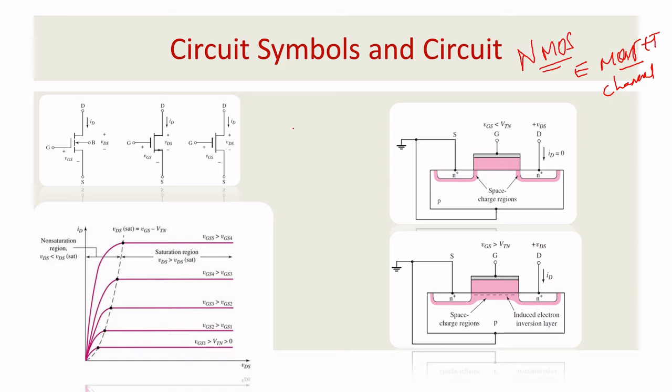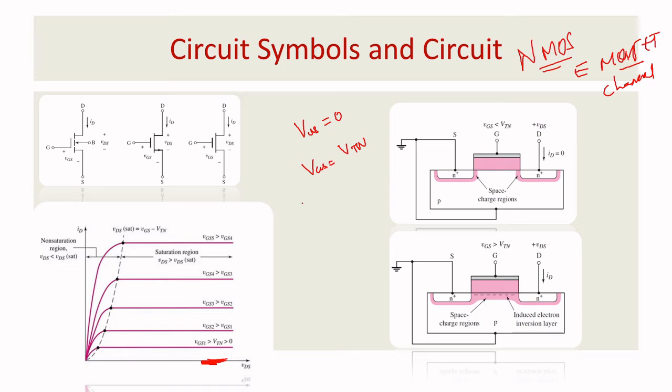See, when you are giving VGS, consider when VGS is 0, there is no channel. So electrons will not move from the source to drain. If electrons do not move from the source to drain, the current will be zero, right? So you can see here, current will be zero. This point I can consider your drain current when VGS is zero. Now consider when VGS is equal to threshold.